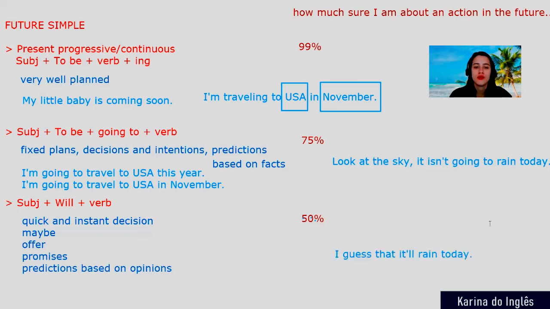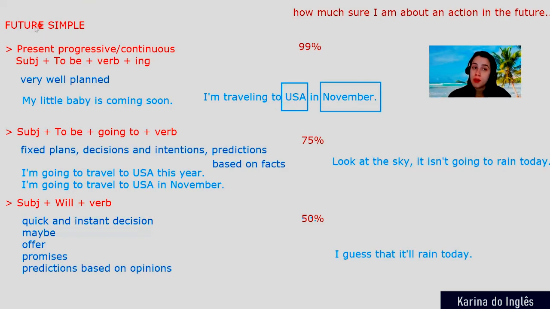Just to highlight two examples here for you because both mention predictions. What's the difference? Here, predictions based on facts, and here, predictions based on opinions. Okay, so remember, for present simple, we have just one way, one formula. For past simple, we also have just one way, but remember about the difference between the regular and the irregular verbs. And if you don't remember about present simple, past simple, regular and irregular verbs, if you'd like to know more, you can click here on the card and you can watch those videos, okay? These videos that I'm mentioning.